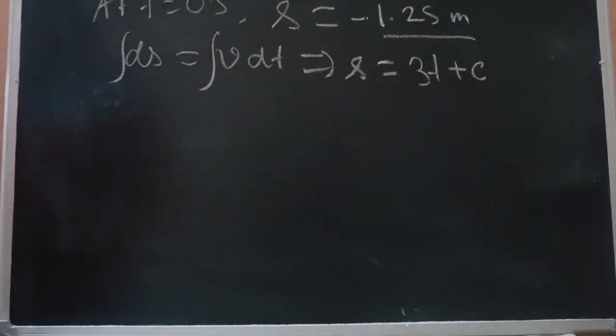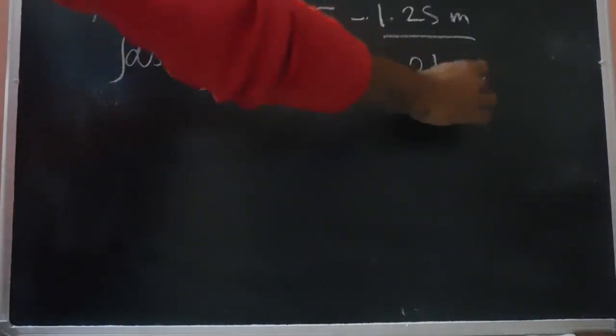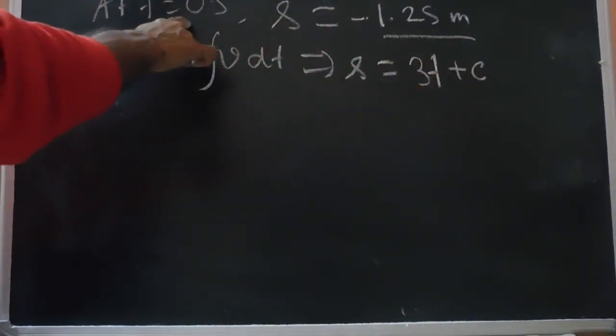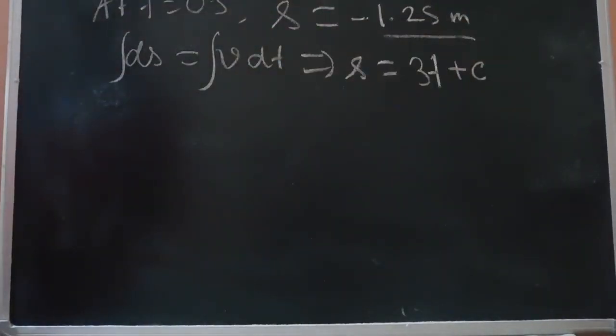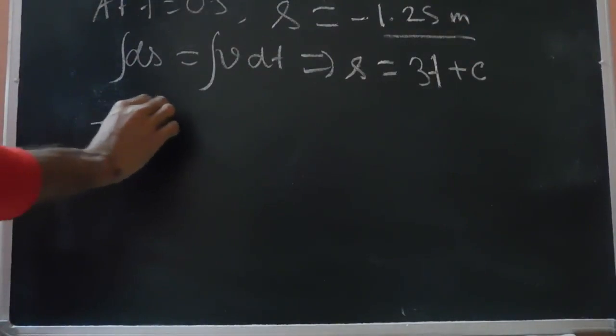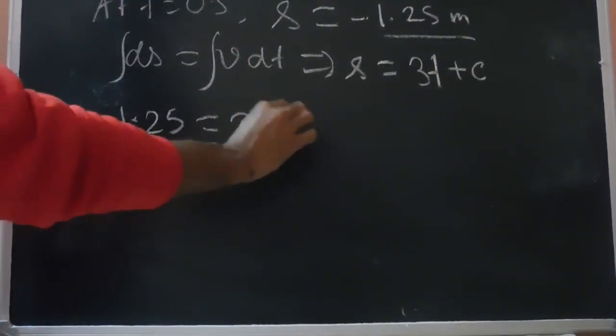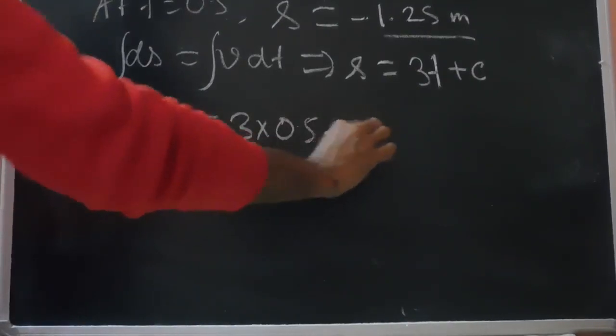To find out this integration constant, we see that at time t equals 0.5, the displacement of the particle has to be equal to -1.25 meter. So -1.25 meter should be equal to 3 into 0.5 plus c.